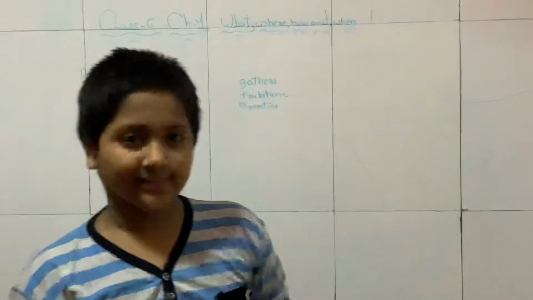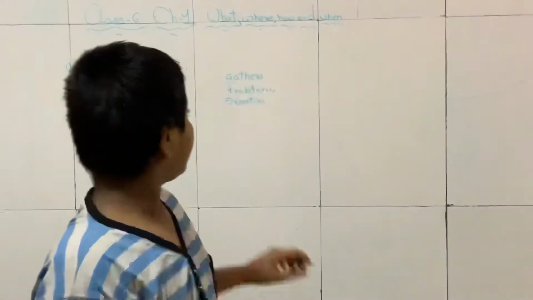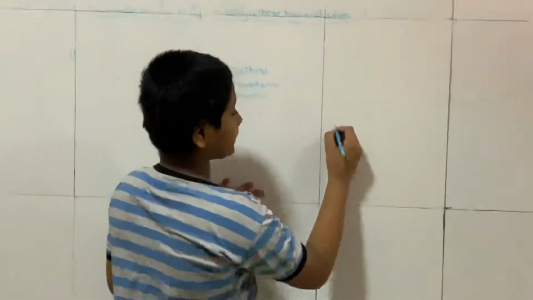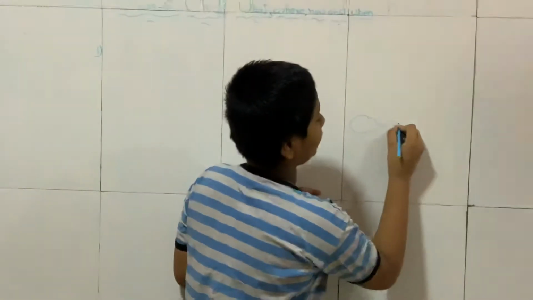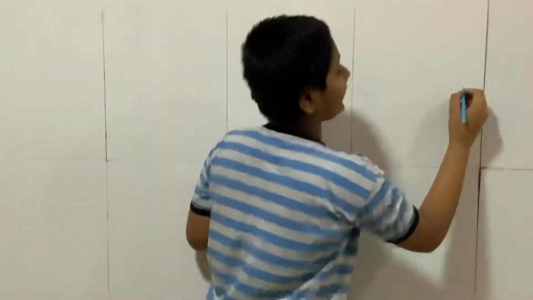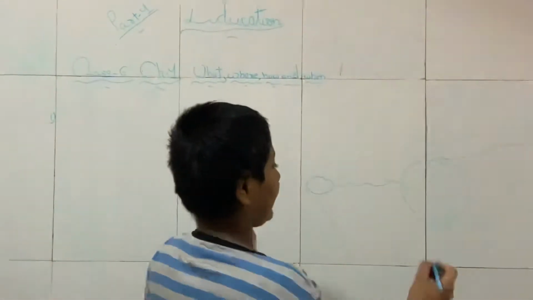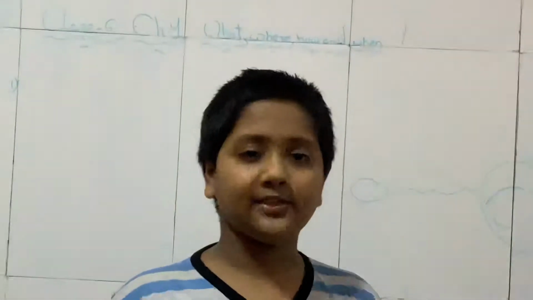The first term is gatherers. People who gather their food are known as gatherers. Next term is tributaries. Tributaries means rivers. Think that this is a big river, and the smaller rivers which flow into longer rivers are known as tributaries.